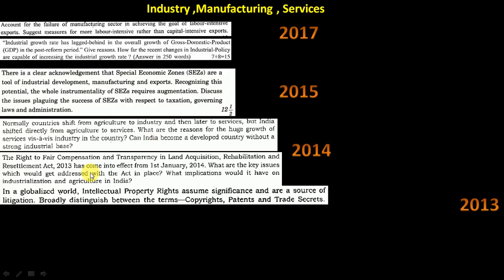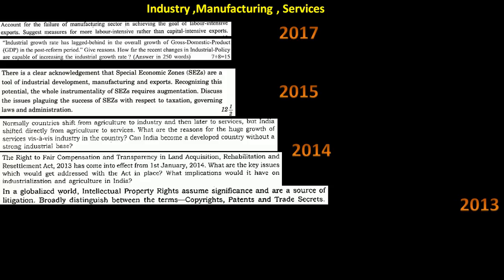Now, the Right to Fair Compensation and Transparency in Land Acquisition, Rehabilitation and Resettlement Act, 2013, was asked because it was in the news at that time, when it came into effect on a particular date. They are asking what the key issues are. It is actually explaining that act, so this will not repeat. But any similar act in the news now related to agriculture, land holding or industry can be asked.